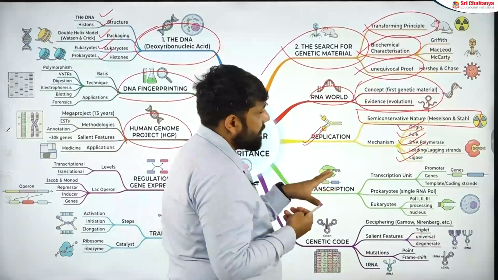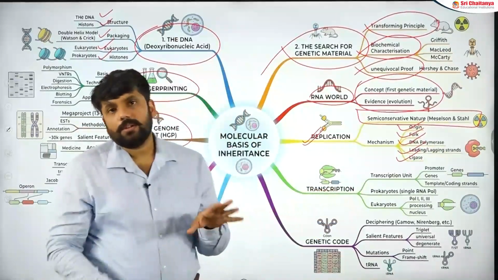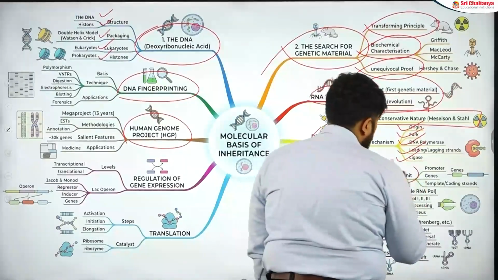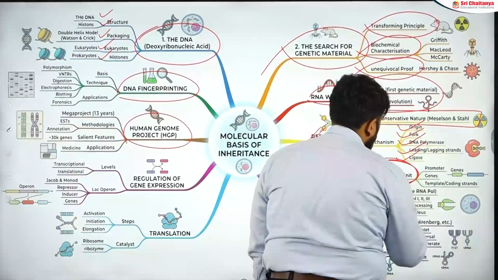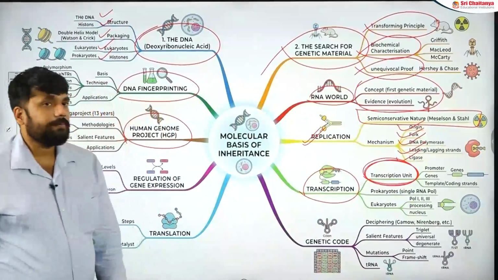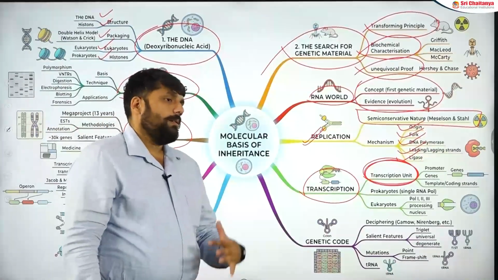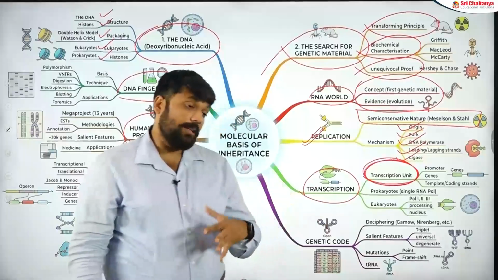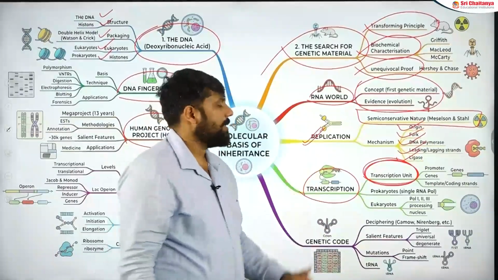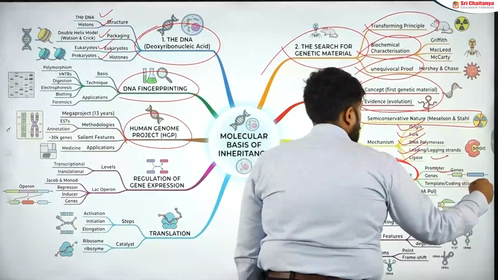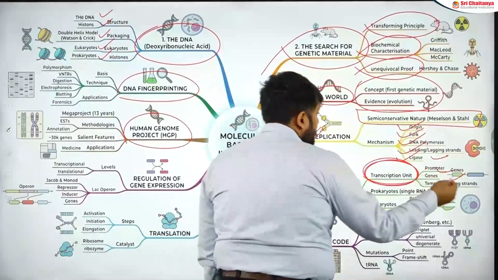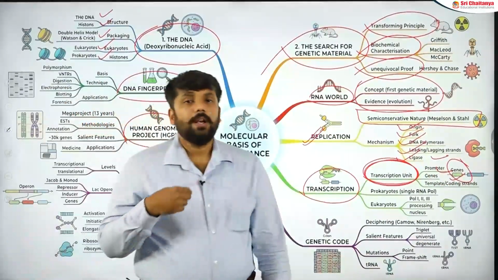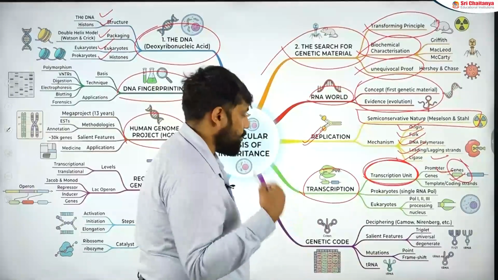After we have discussed replication, we jump directly into the transcription section. Transcription is a very, very important part. One of the most asked questions is on the transcription unit: what it is made up of, what it looks like, what the coding strand is and what the template strand is. So promoter, gene, template and coding strand, these parts. We also discuss the types of genes, monocistronic and polycistronic genes, and the split gene arrangement also appears.